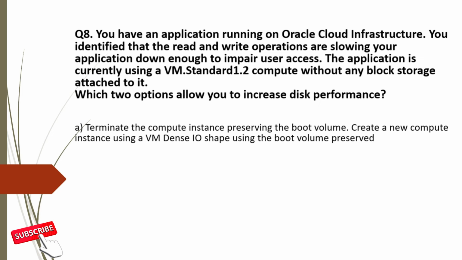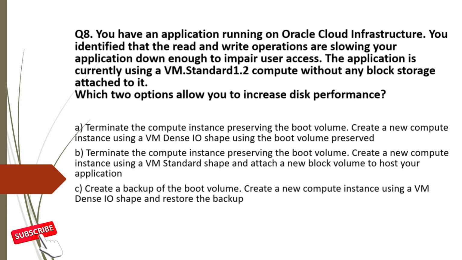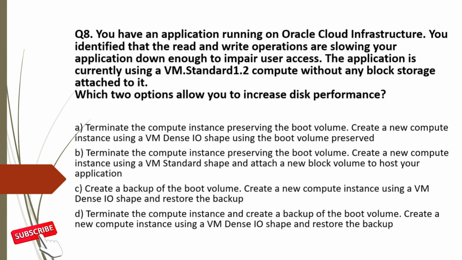And the options are A. Terminate the compute instance preserving the boot volume. Create a new compute instance using a VM dense IO shape using the boot volume preserved. B. Terminate the compute instance preserving the boot volume. Create a new compute instance using VM standard shape and attach a new block volume to host your application. C. Create a backup of the boot volume. Create a new compute instance using a VM dense IO shape and restore the backup. And D. Terminate the compute instance and create a backup of the boot volume. Create a new compute instance using VM dense IO shape and restore the backup.